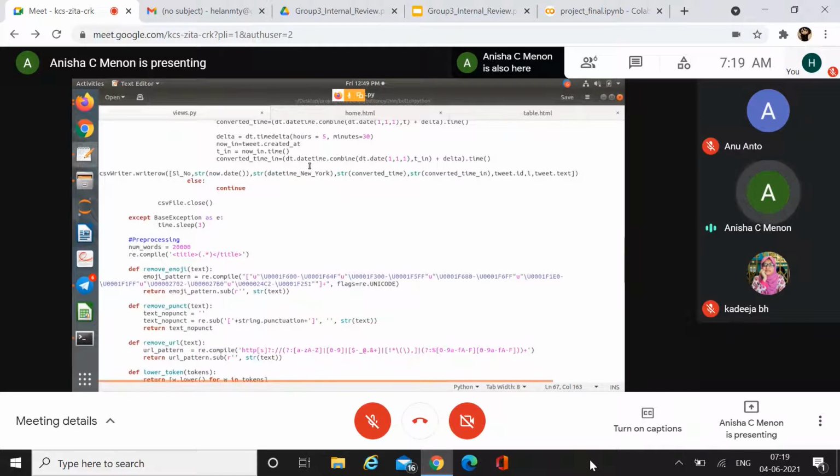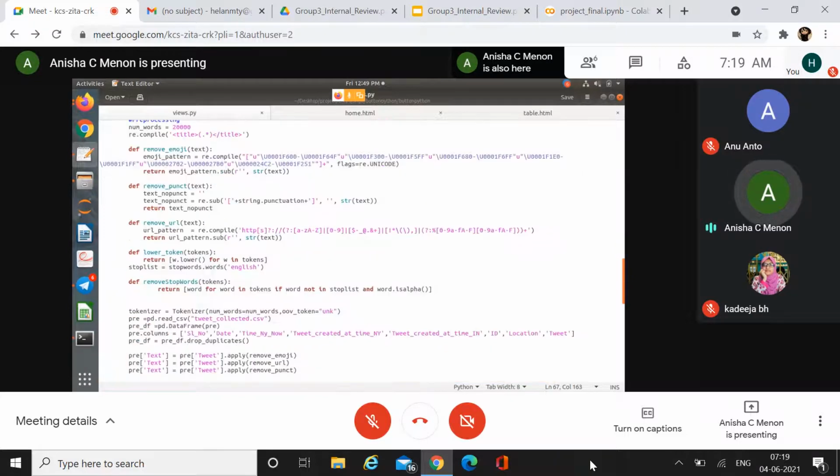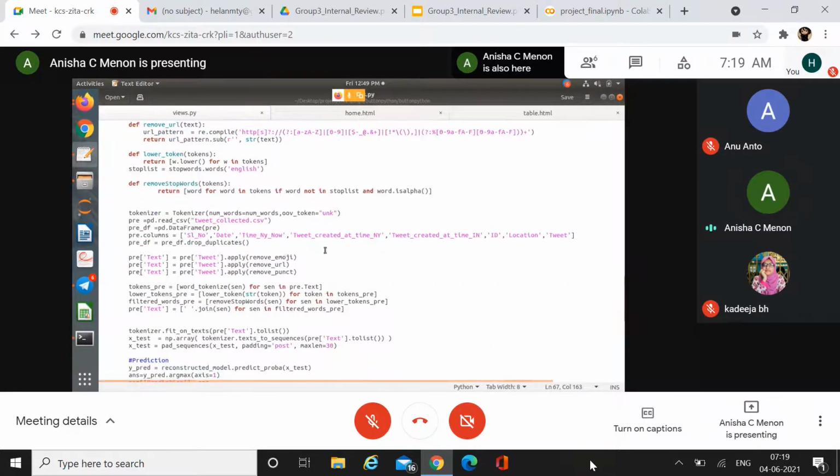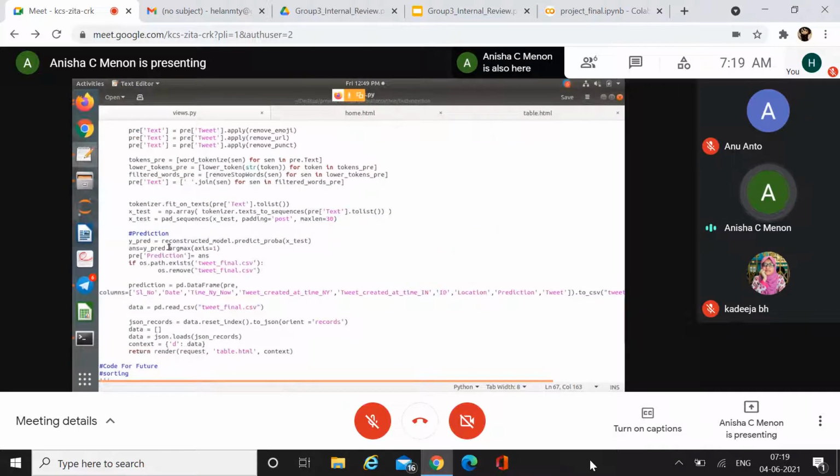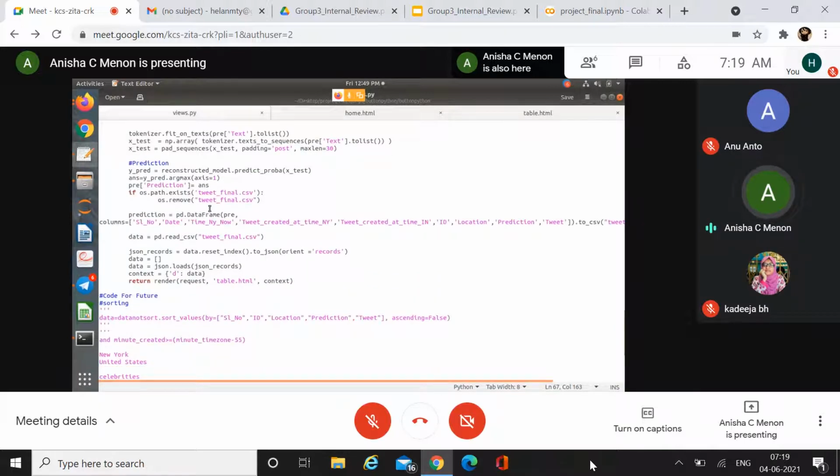After writing it into the CSV file, the next step is pre-processing. Pre-processing was already covered by Helan. It basically includes the removal of emojis, URLs and punctuation, tokenization, lowercasing, and removal of stop words. After padding, the next step is to feed this data into our model for prediction. The prediction is done with the help of a predictive program over our model. After receiving the predicted result, we feed it into a CSV file.